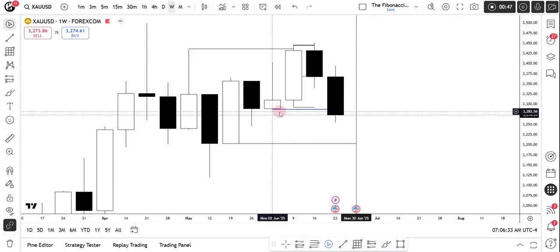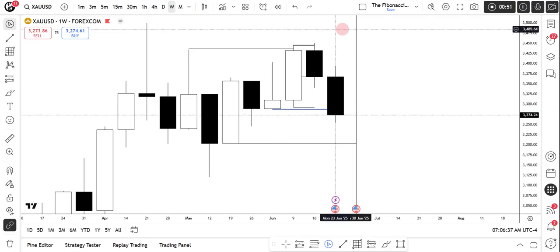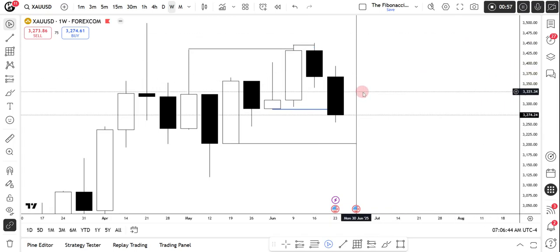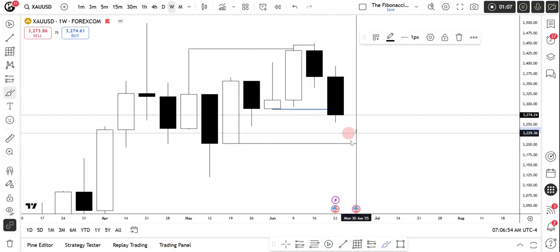So we can also see the change in state of delivery, which is right over here, and this is confirming that the order flow is currently shifting, and we should look for the bearish setup in the upcoming week. But up to where we can see the bearish setup, let's mark those out. First, we can see that this area right over here, which is a no wick, so we can expect price to come up to this area and then go lower.